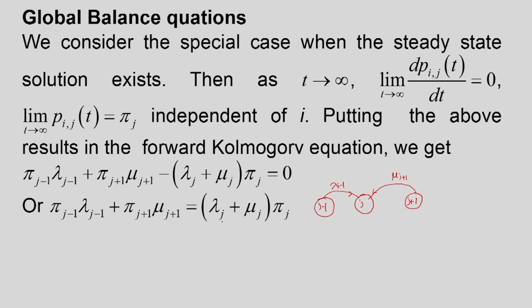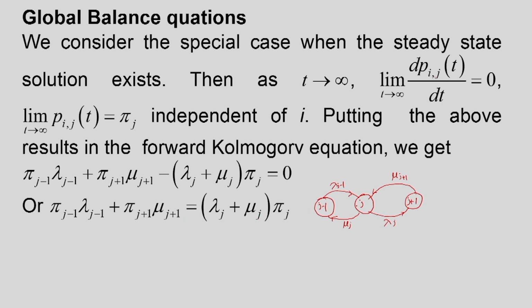Similarly, if we interpret the other side of the equation, in state j there may be a birth, so we have pi j into lambda j, and there may be a death also, that is pi j into mu j. What does the global balance equation say?